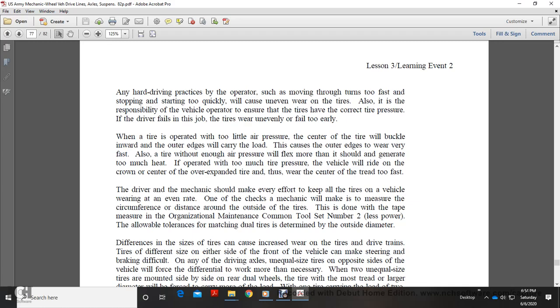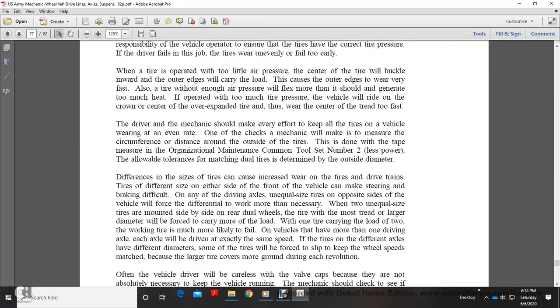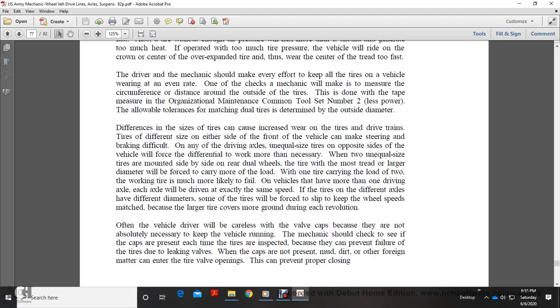Also, it is the responsibility of the vehicle operator to ensure the tires have correct tire pressure. If the driver fails to do this job, the tires wear unevenly and fail too early. When the tire is operated with too little air pressure, the center of the tire will buckle inward and the outer edges will carry the load, so the outer edges will wear very fast. A tire without enough air pressure also flexes more and generates too much heat. When operated with too much tire pressure, the vehicle will ride on the crown and center of the overexpanded tire and thus wear the center of the tread too fast.